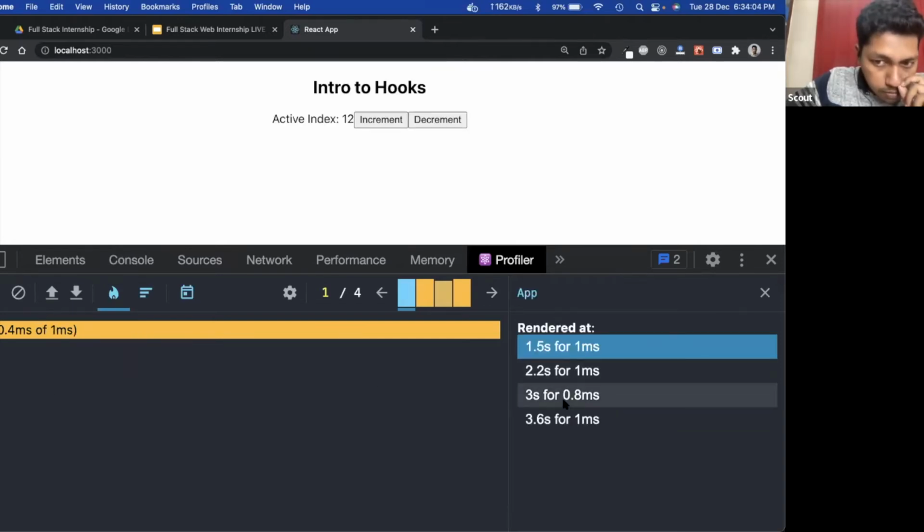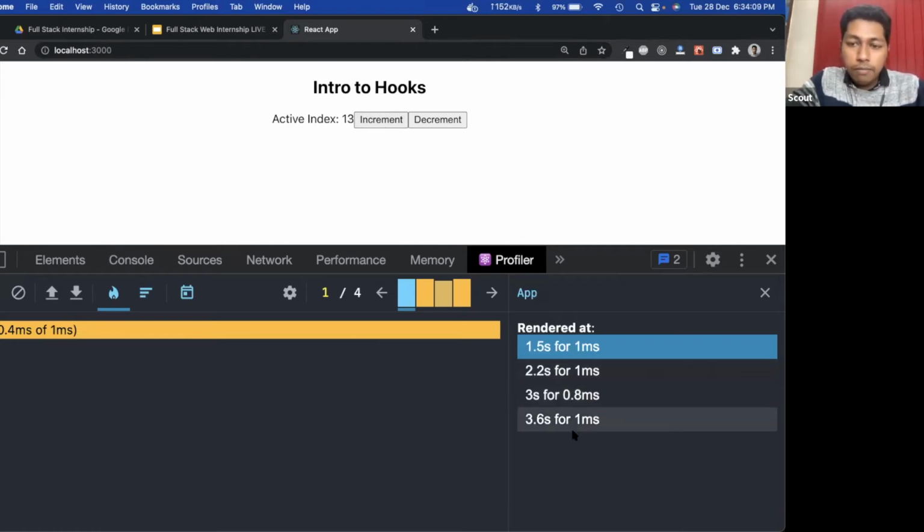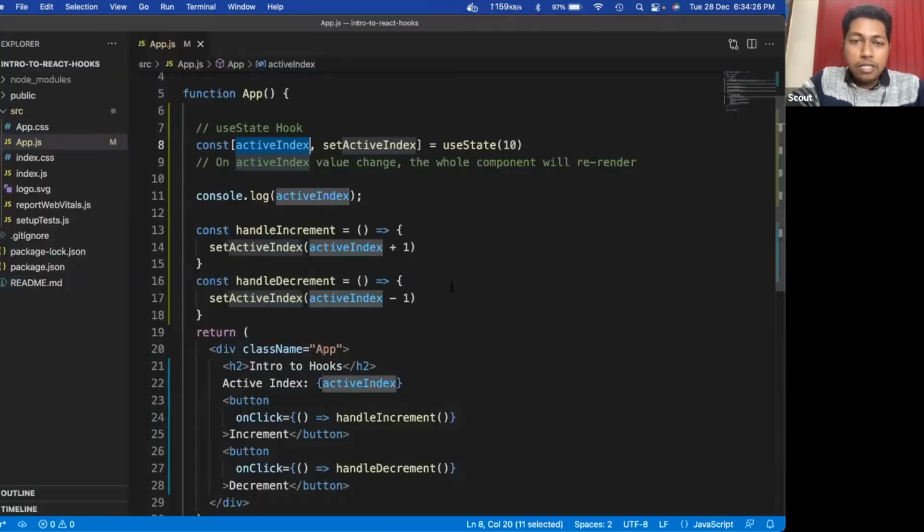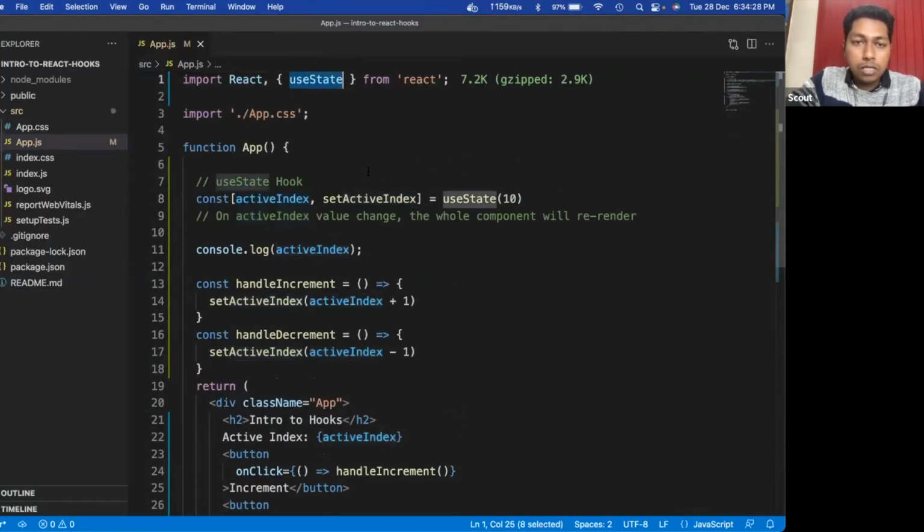As you can see, there are multiple renders happening. There are 4 renders that have happened, and for every increment, decrement, the app component is re-rendering. Re-rendering takes some time, like 1 millisecond, 0.8 millisecond, 1 millisecond. That is how the useState hook works.